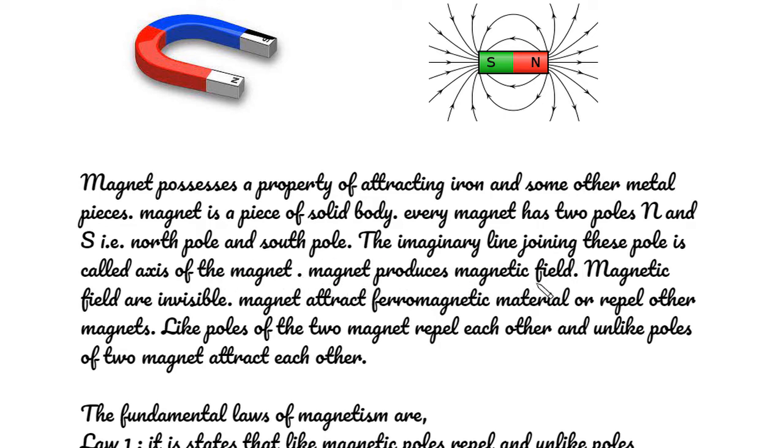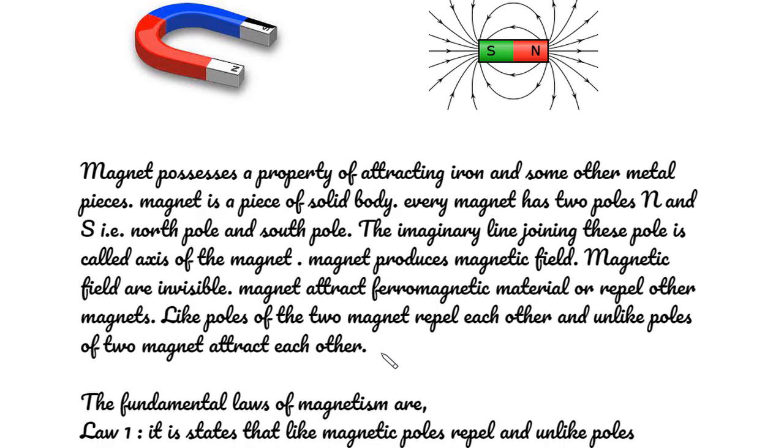Magnet produces magnetic field. Magnetic fields are invisible. Magnet attracts ferromagnetic material or repels other magnets. Like poles of the two magnets repel each other, and unlike poles of two magnets attract each other.